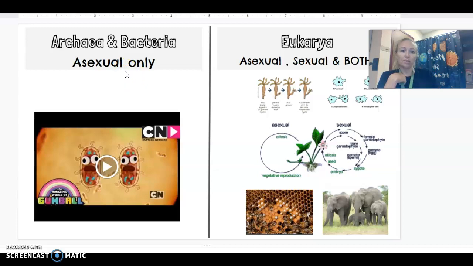All asexual reproducers. Eukaryotes, however, are both, right? They can be unicellular or multicellular, and they can reproduce asexually or sexually depending upon what kind of organism they are. And there are some organisms, like plants, that can reproduce either way. Sometimes plants have flowers, and flowers are the sexual reproduction parts of a plant. So you can see, like, there's pollen from one plant pollinating another plant, and that can create a seed with genetic diversity. But sometimes that same plant can just grow a little plant off of itself asexually.